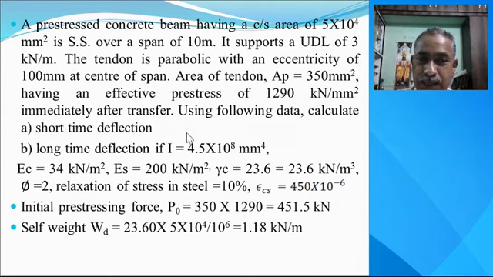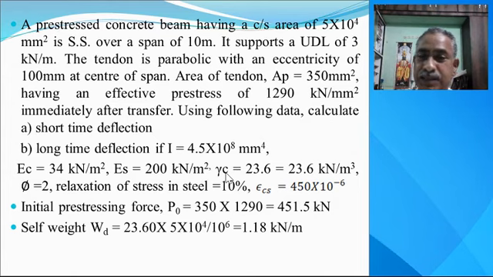Using the following data, calculate the short time deflection and the long time deflection. I is given as 4.5 × 10^8 mm^4. Ec, that is the modulus of elasticity of concrete, is 34 kN per square meter. Es, the modulus of elasticity of steel, is 200 kN per square meter.